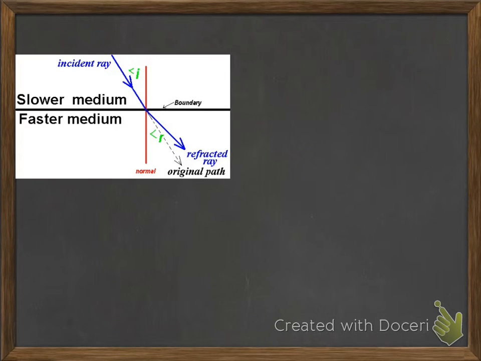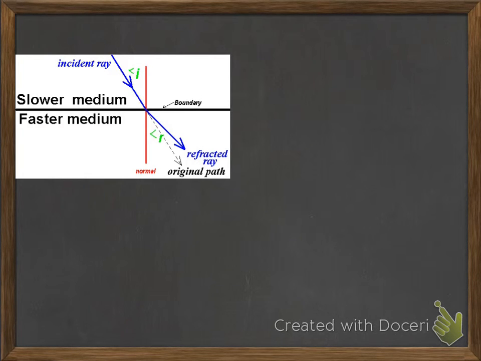So check this. Now you can see here a picture where the incident ray is passing from the slower to the faster medium. So now I'll say what this means.